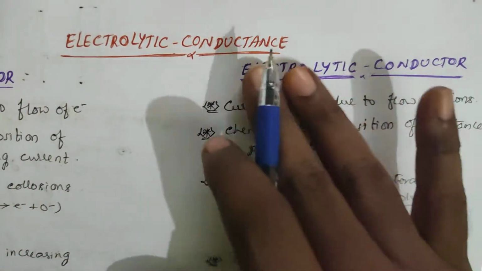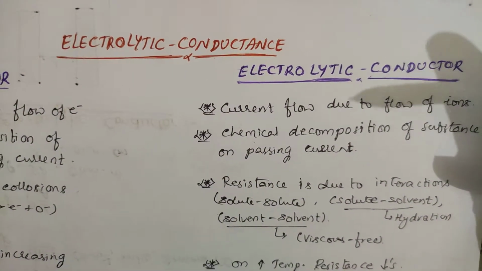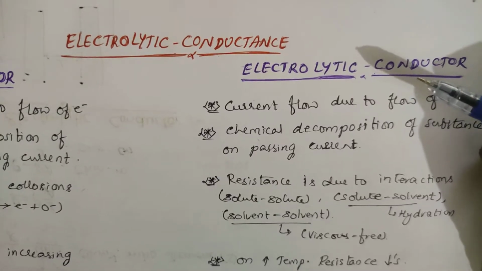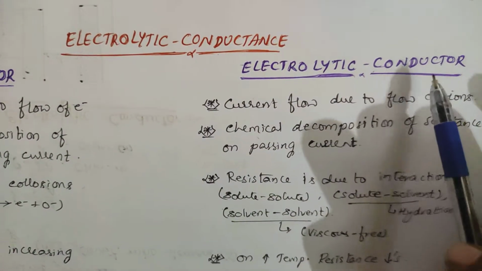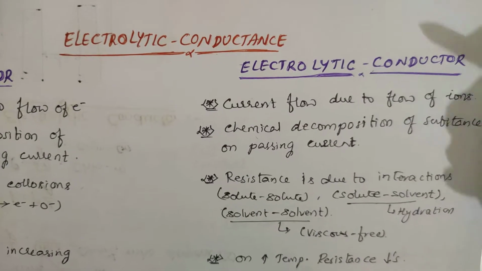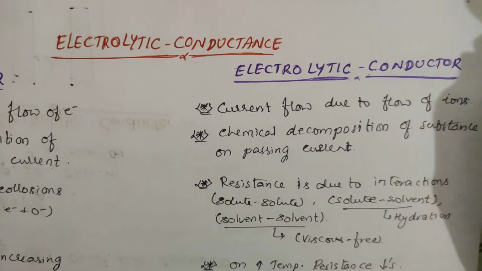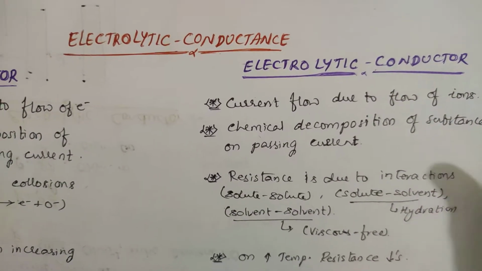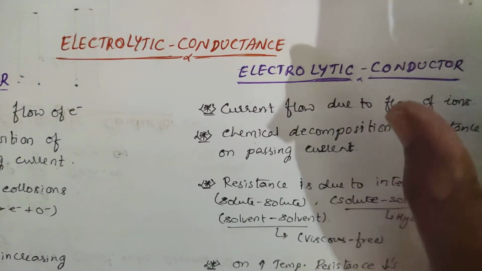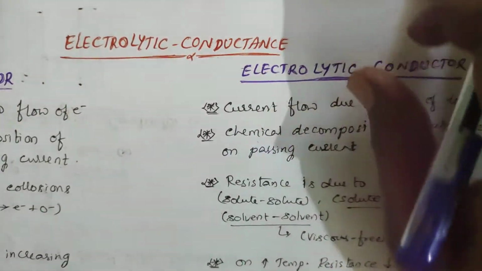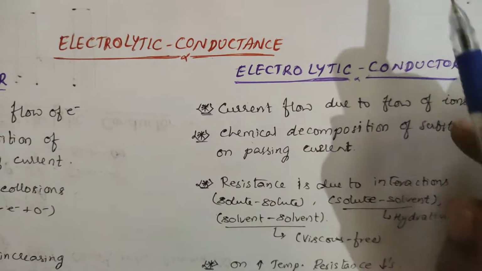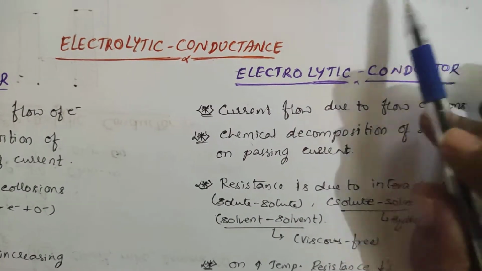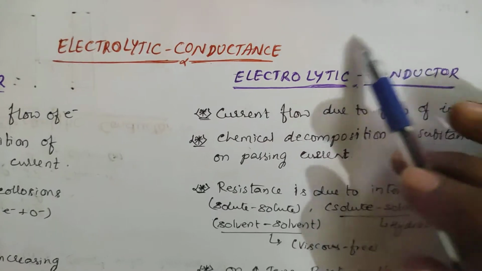Or simply, we can take something like electronic conductance. Don't go for that. Take electrolytic only. Electrolytic means the motion of the ions. Each ion carries some amount of charge, right? Suppose you are taking a vessel. In that you are taking an electrolyte, you are taking rods and you are providing some amount of current. From one electrode to the other electrode, there should be a connection of current so that it forms a circuit, right?